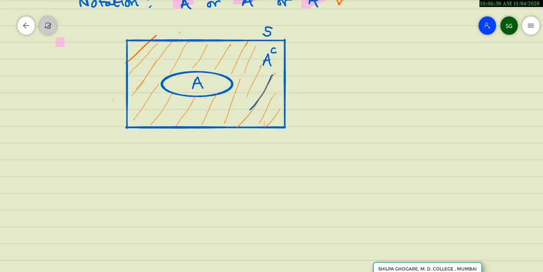So imagine that you are just cutting A from this rectangle S, and whatever leftover part remains, that is my A complement, that is, everything left after removing A.